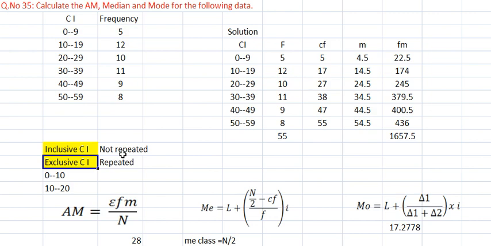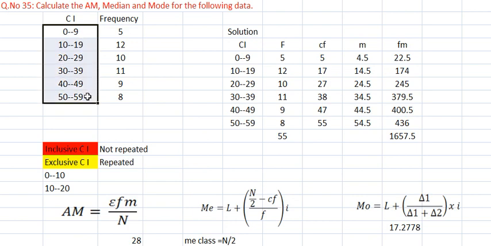And why I discuss this inclusive and exclusive with you is that when you find the median and mode, you need to convert the inclusive class, this one, into an exclusive class. Your class is like this. Inclusive class is in red color, but we need the yellow color, that is called exclusive class interval. For that you need to change these entire classes from inclusive to exclusive, because 9 is not repeated, 19 is not repeated, 29 is not repeated in the next class.